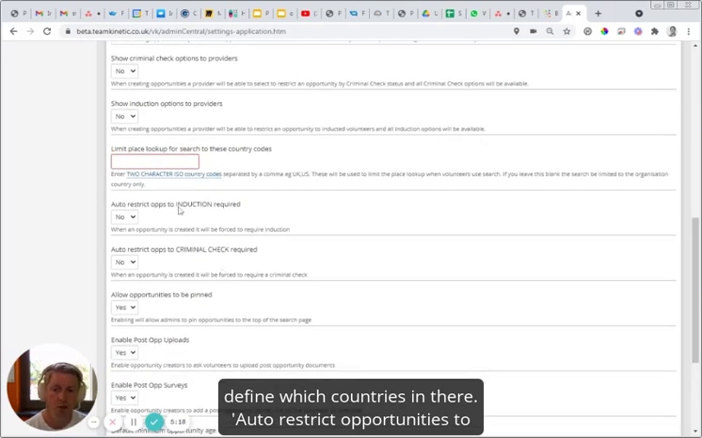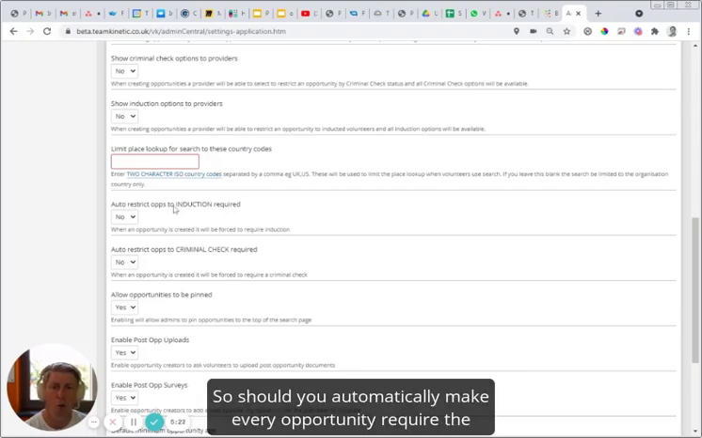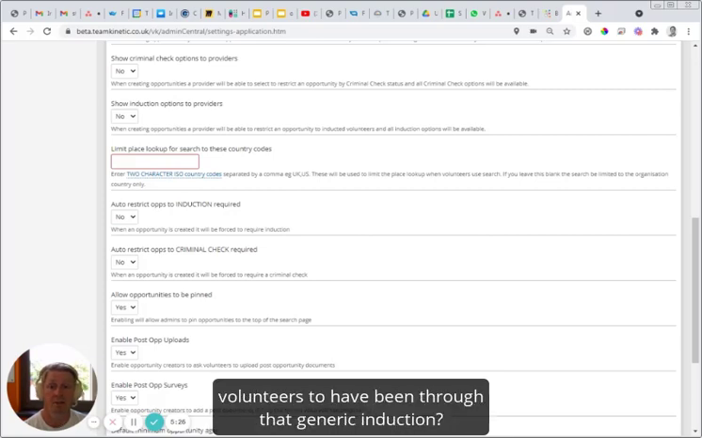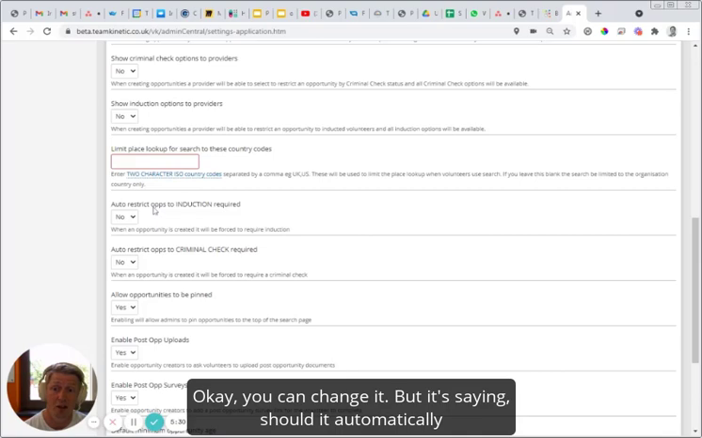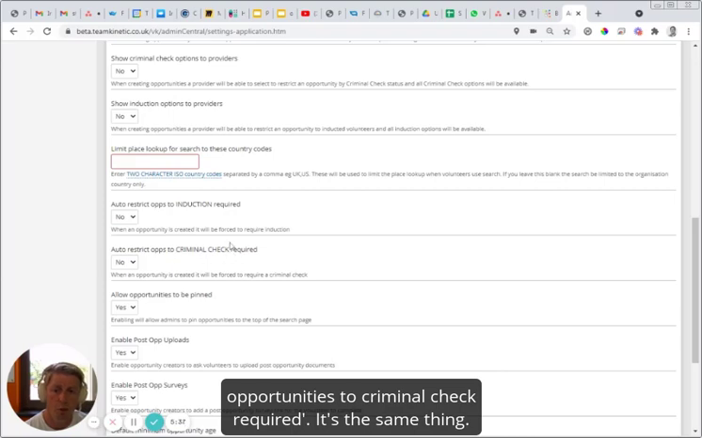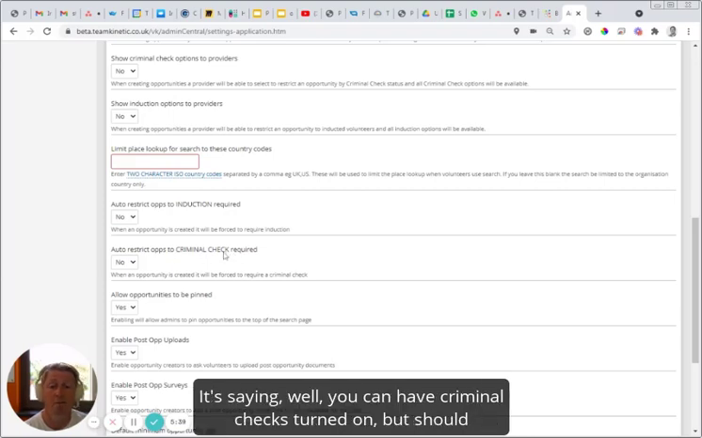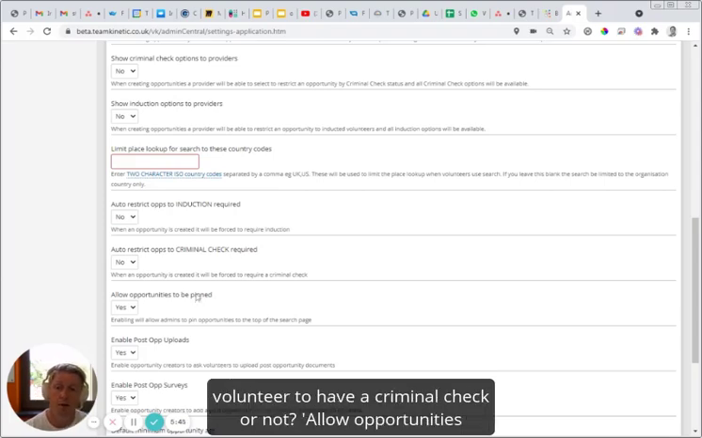Auto restrict opportunities to induction required. We mentioned before what inductions are. So should you automatically make every opportunity require the volunteers to have been through that generic induction? You can change it, but it's saying should it automatically default to yes, they need an induction. Auto restrict opportunities to criminal check required. It's the same thing. You can have criminal checks turned on, but should it be set to yes or no? Should it automatically require every volunteer to have a criminal check or not?